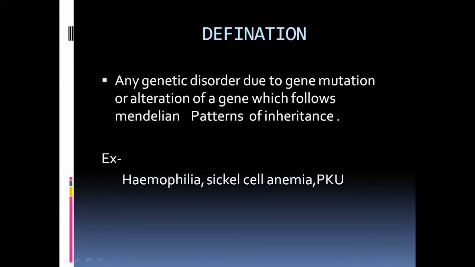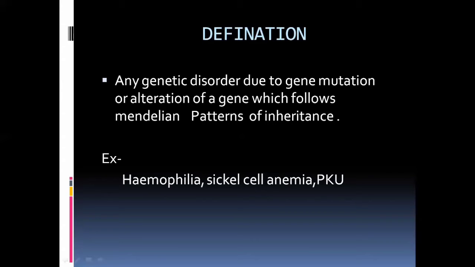You already studied the different principles, and those principles help in the analysis of Mendelian disorder. This disorder has different examples such as hemophilia, sickle cell anemia, phenylketonuria, and thalassemia. And this is also one of the genetic disorders.